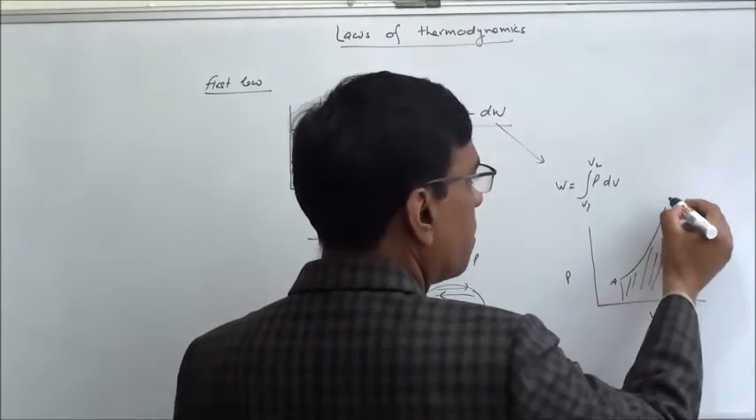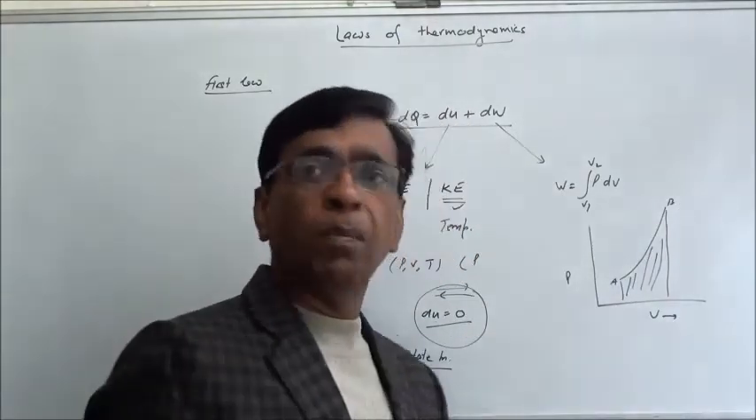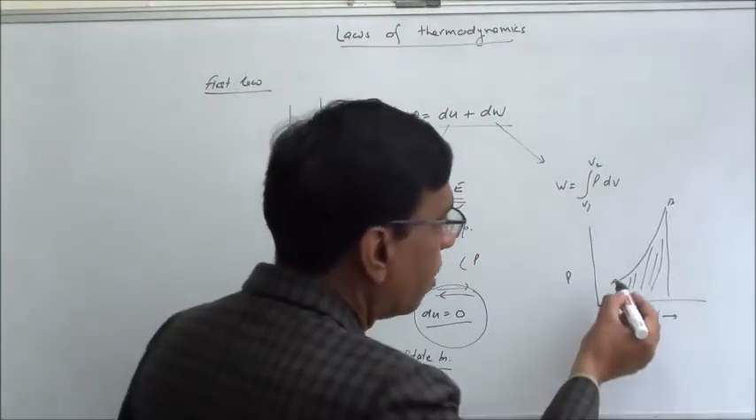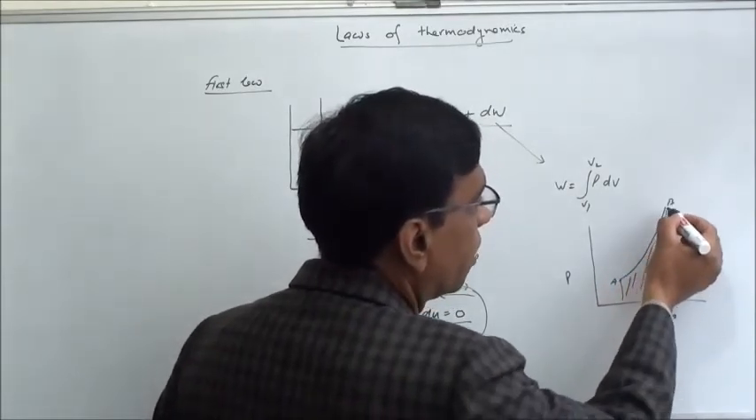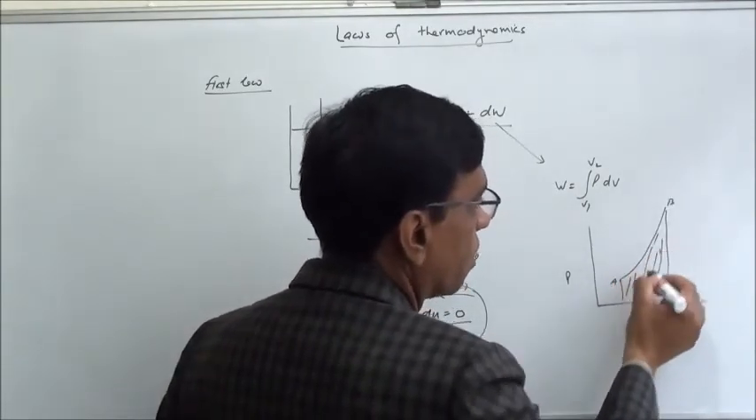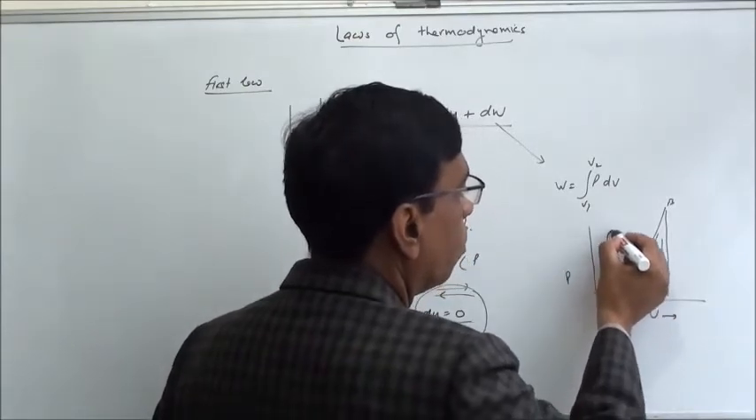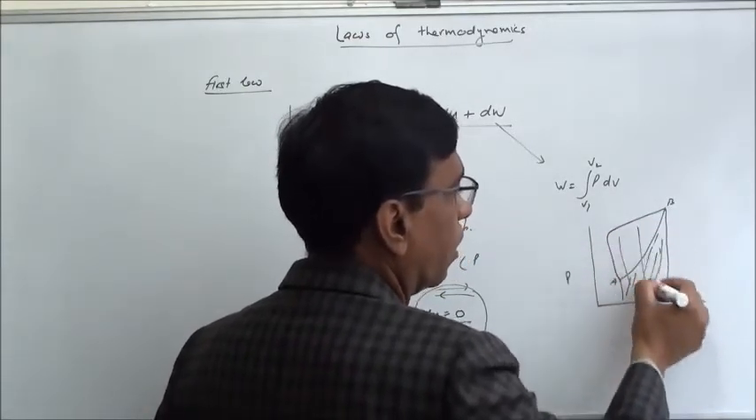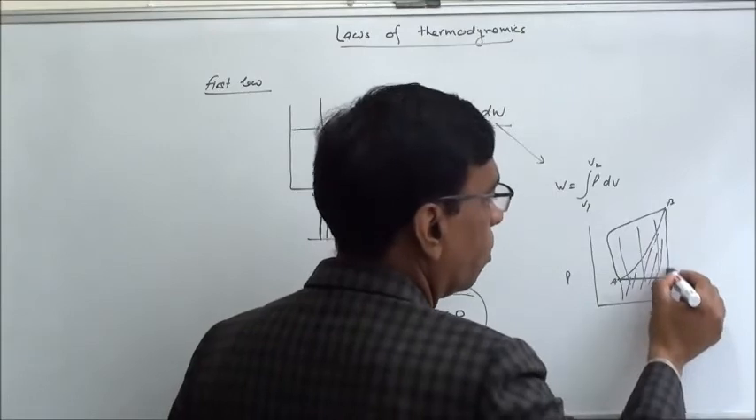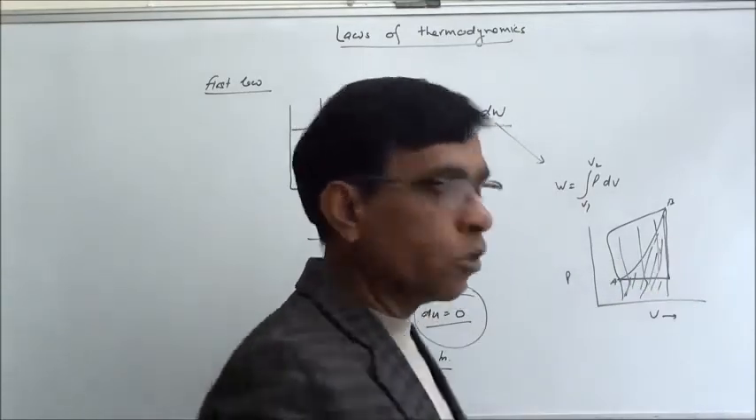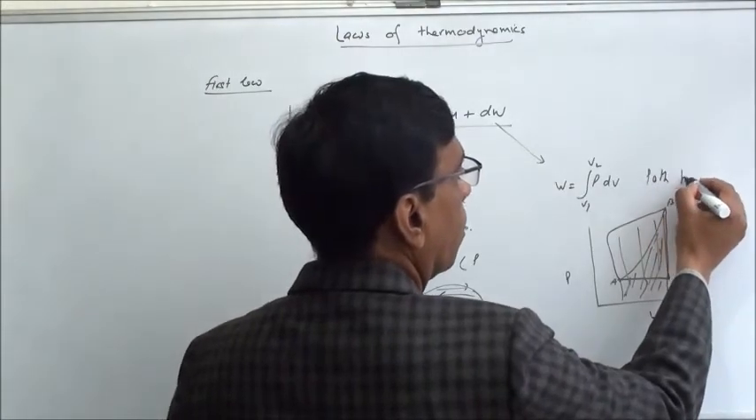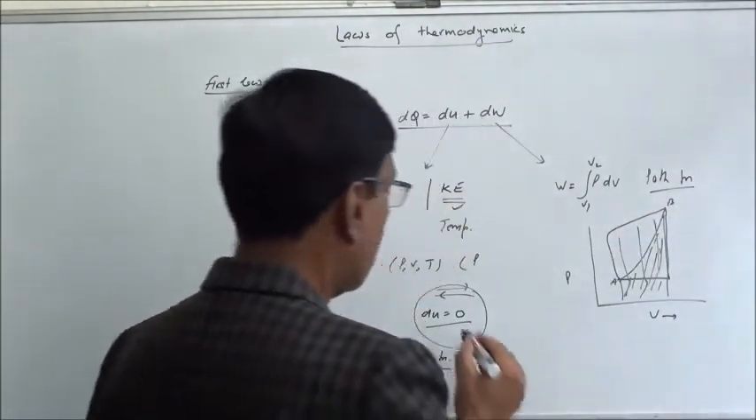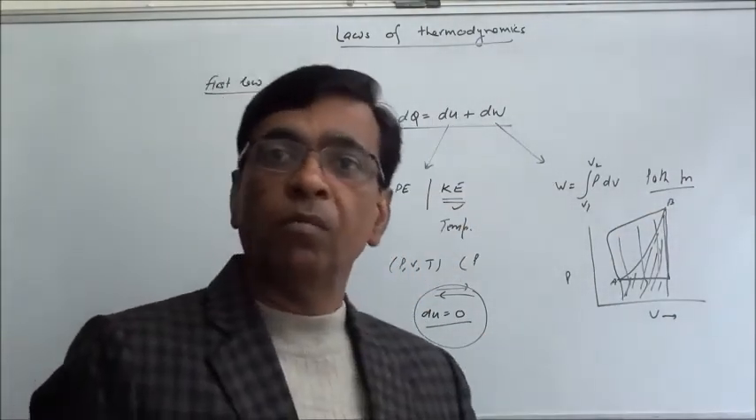So it will always be a path function. Means I am taking this system from this state to this state through this path. This is the work done. If I take it through this path, then the work done will be different. If I take it through this path, the work done will be different. So it's always a path function. Work done, path function; internal energy, state function.